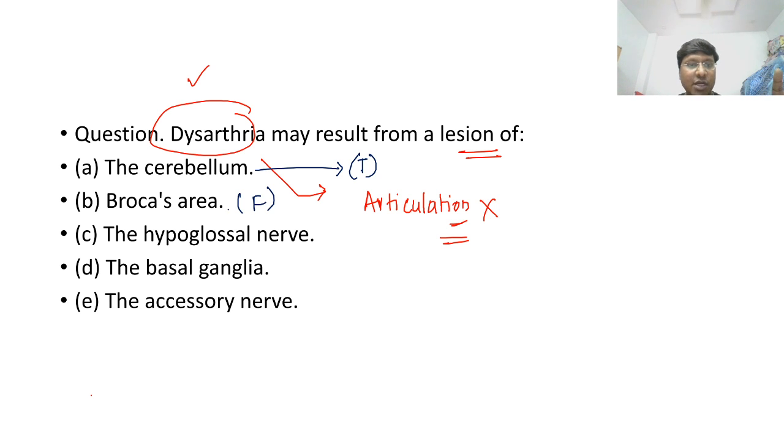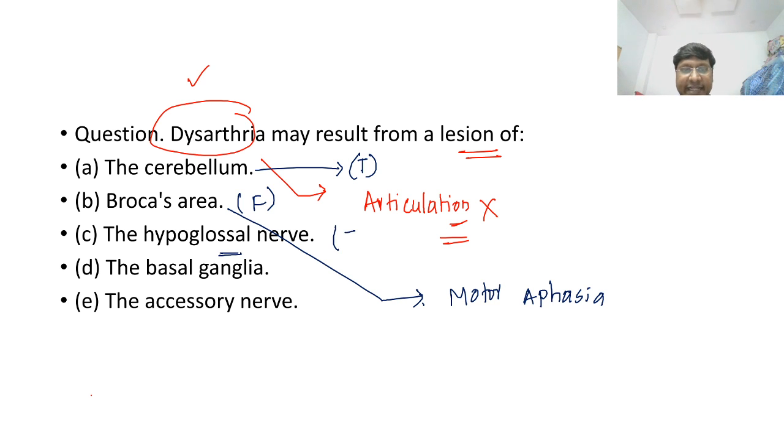So if Broca's area is involved, the individual will have motor aphasia. And what about your 12th nerve? 12th nerve involvement will be there. True. Why? Because the 12th nerve is a motor supply to your tongue. Right? It is a motor supply to your tongue. So if 12th nerve involvement is there, the tongue will lose its nerve supply and there will be lower motor neuron paralysis and there will be difficulty in the articulation of the speech. So true. And basal ganglia, I have said, it is required for coordination.